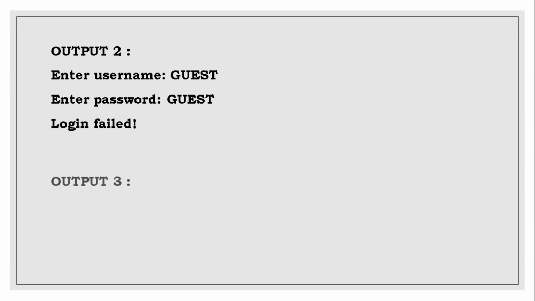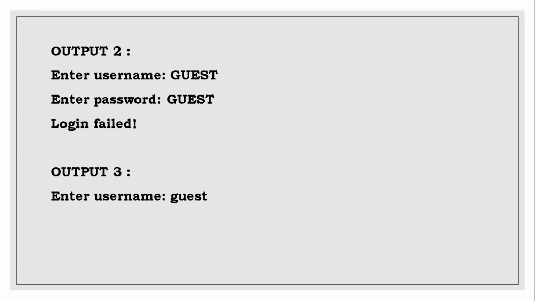And we will see the next set of output. Third output, enter the username. I am giving it in small, now the guest. Enter the password. It is also given in small. And now it is welcoming the guest. So this is the usage of a while loop. Okay, I think you are thorough with the while loop concepts now.